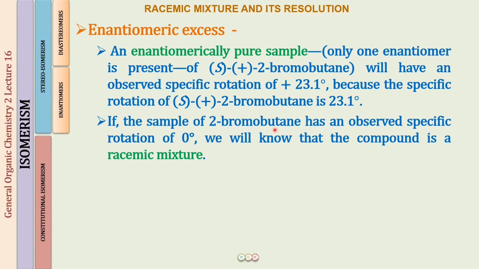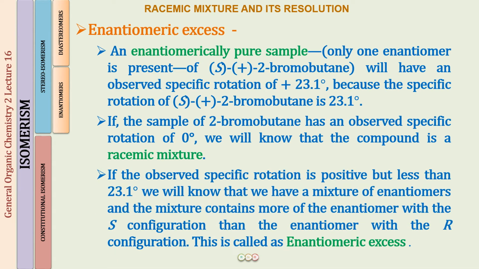So the sample of 2-bromobutane which had an observed specific rotation of 0 degree, now we understand that the compound is going to be a racemic mixture. It is not going to be one compound, it is going to be a mixture of two compounds which we call a racemic mixture. Okay, I hope this is clear.